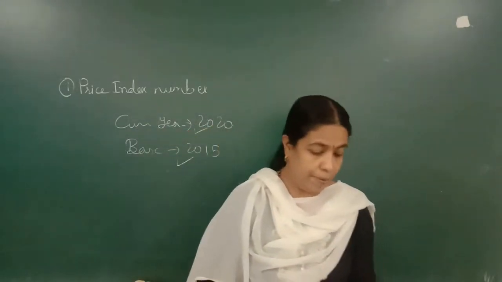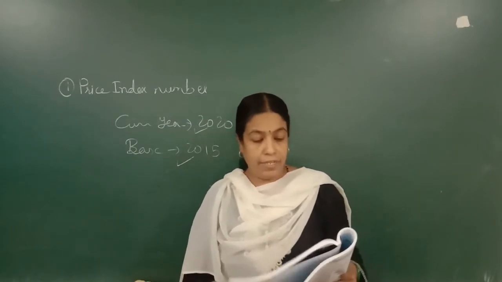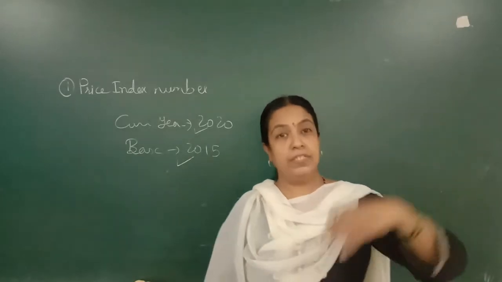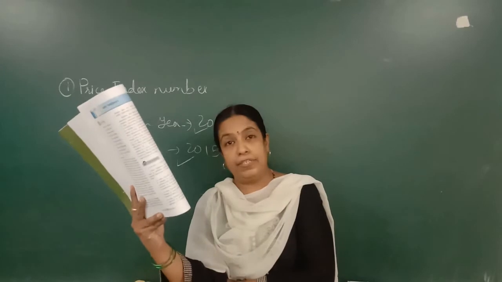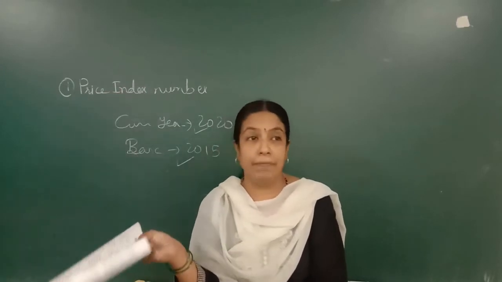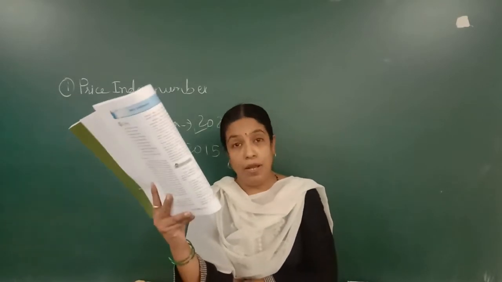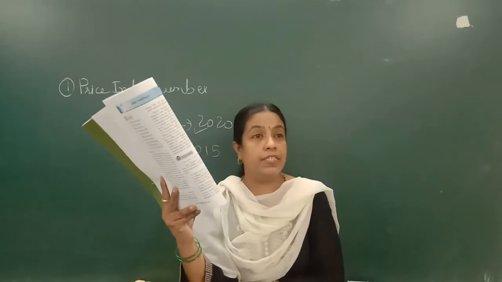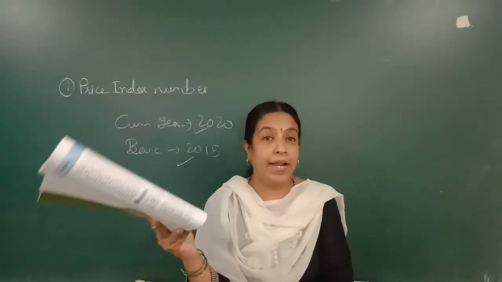Now, with respect to base year, to indicate the relative variation, it is a very good measure of the inflation in the economy. Inflation means ups and downs in the economy. Now, the second type of index number is the quantity index number. Quantity, as the name suggests, means amount. Quantity index numbers measure changes in quantities of goods between two specified years.